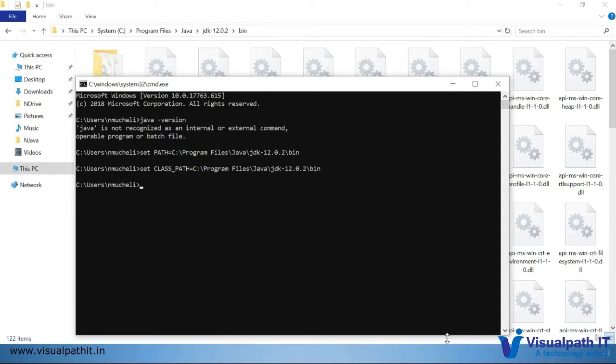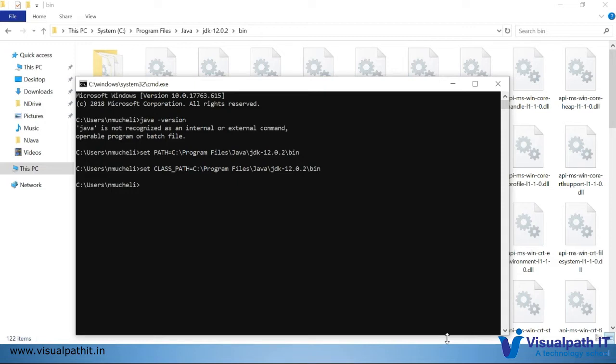So for Windows, we'll be using set path equal to the bin folder location, and class path also same location. For Linux machines or Mac machines, we have to use export command. Export path equal to same value where the Java is installed, and export class path equal to. As I'm on a Windows machine, I'll be using set commands.